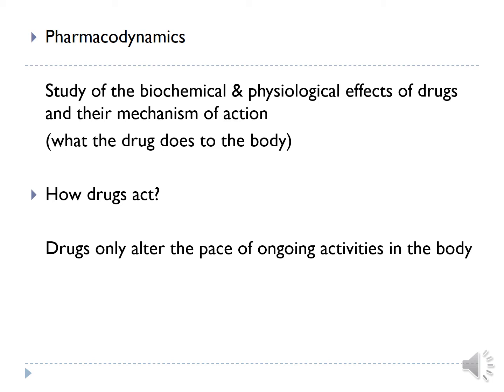It usually does not impart any new function to the cellular system or to the tissues or to the body. But there is an exception to this fact also, and that is gene therapy. In gene therapy, we introduce a new gene to the cell which can introduce a new function in the cell. So that is an exception. Otherwise, most of the drugs only alter the pace of ongoing activities in the body.